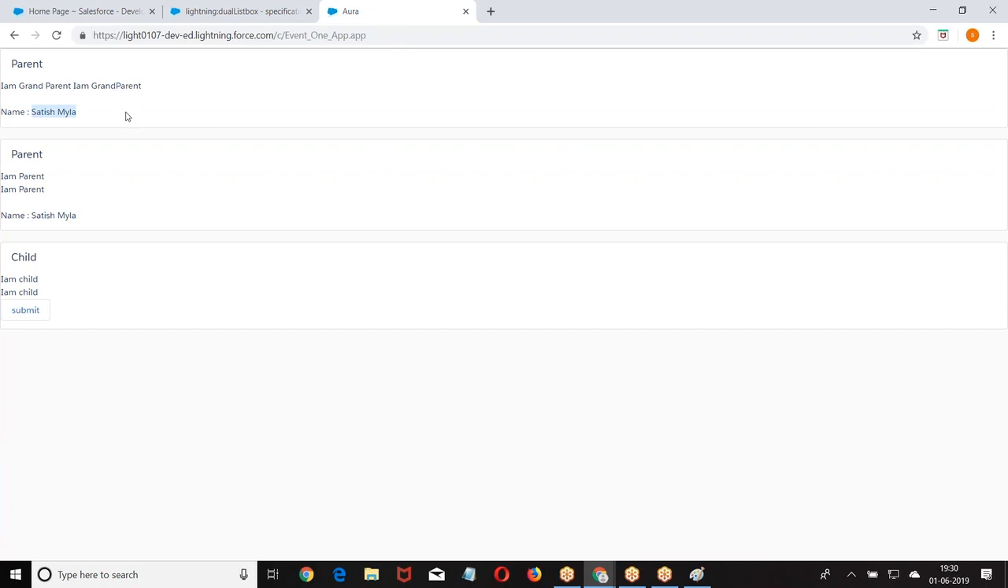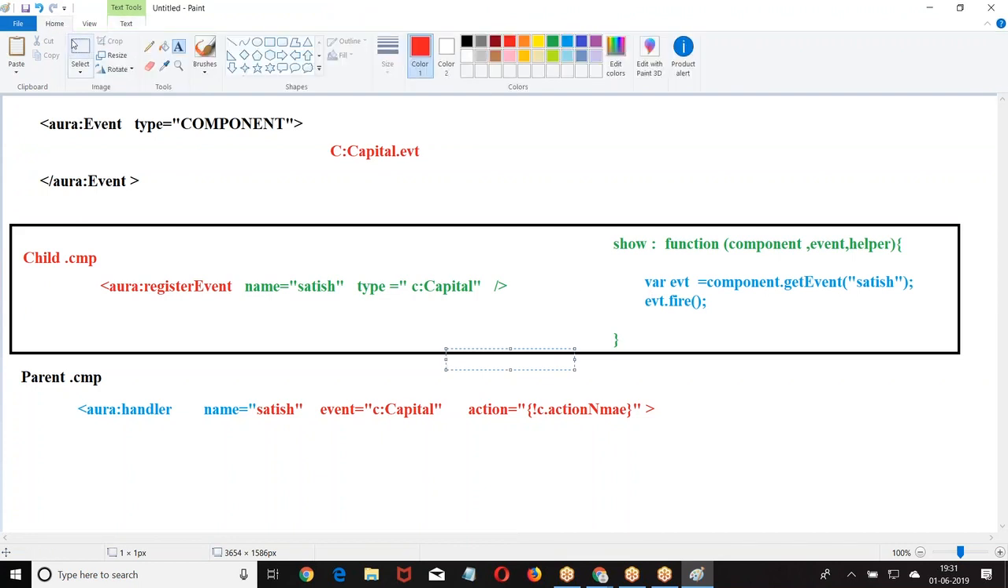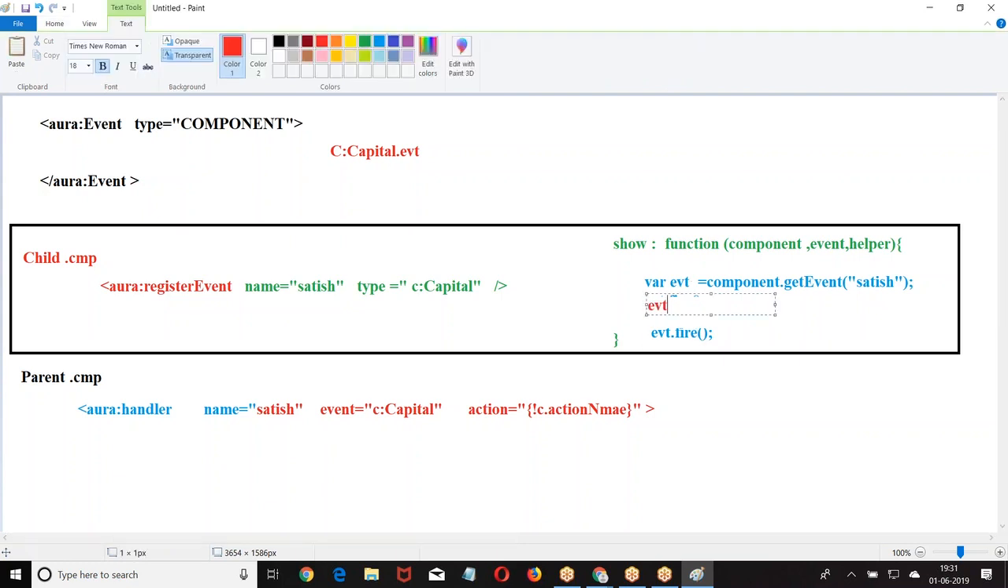When an event is fired on me, I am transferring some data to my parent. Right? So how do you pass the data? When you want to pass the data, before firing the event, we are supposed to set evt.setParams, in the form of.